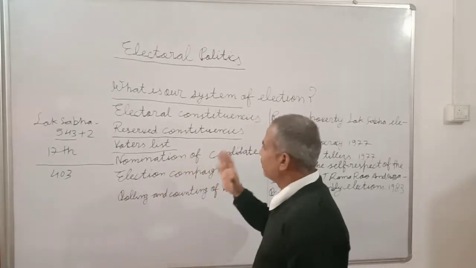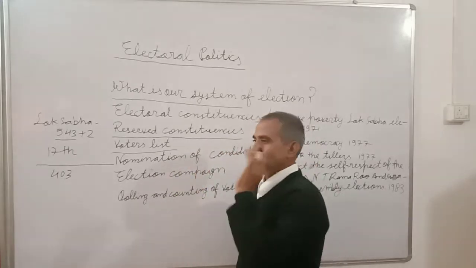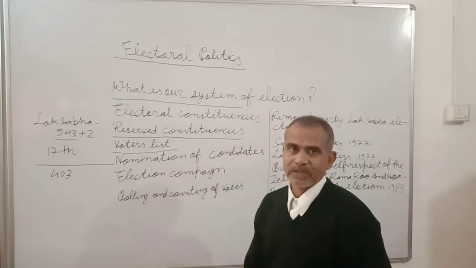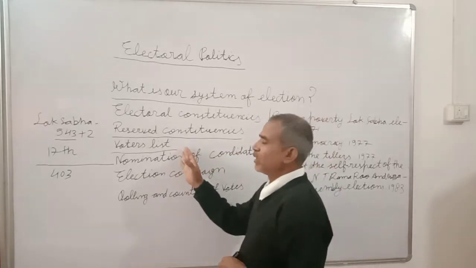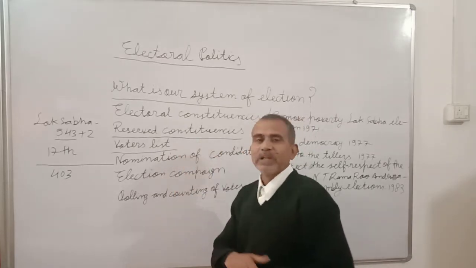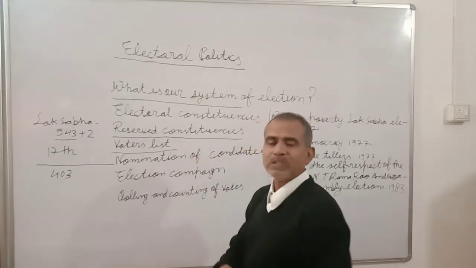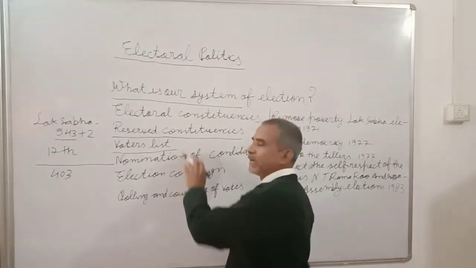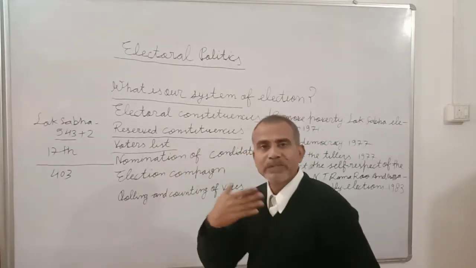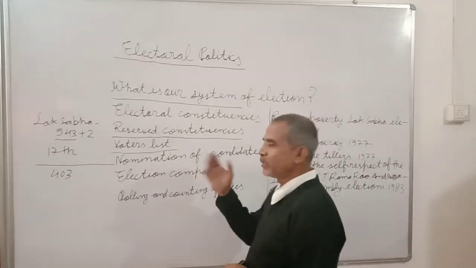In the voter list, the persons who are living in a certain area, in certain constituencies, their names and all the required details are given, who have reached above 18 years of age. This voter list is updated from time to time. Some persons have changed their settlement. They have gone to live somewhere else.